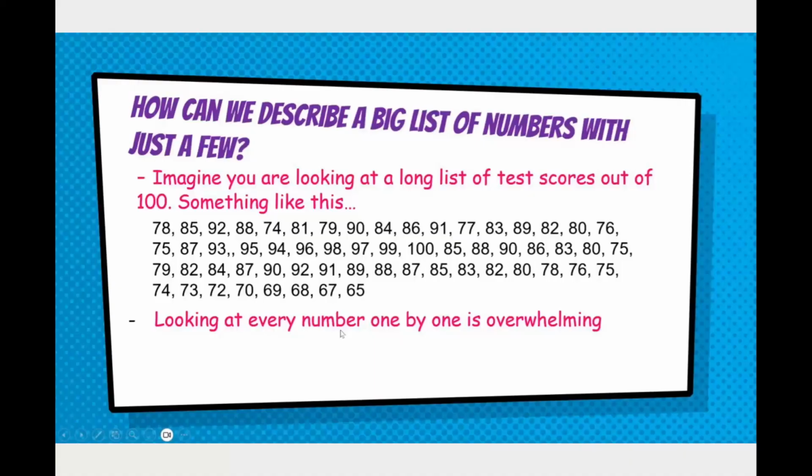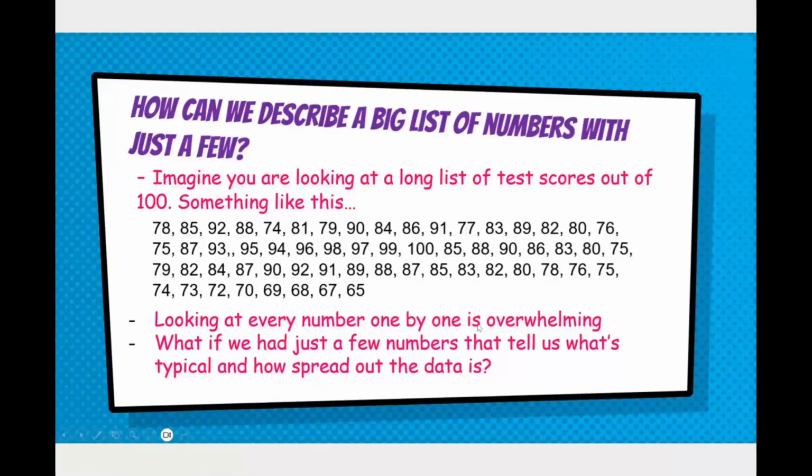Last time it looked like a big long survey with boys and girls and red, pink, green, whatever the colors were, all together. And we organized that, but we're not going to organize this on a frequency table like we did. We're going to organize this differently. Looking at every number can be overwhelming, and what we want to do is find a few numbers that tell us what's typical and how spread out the data is.